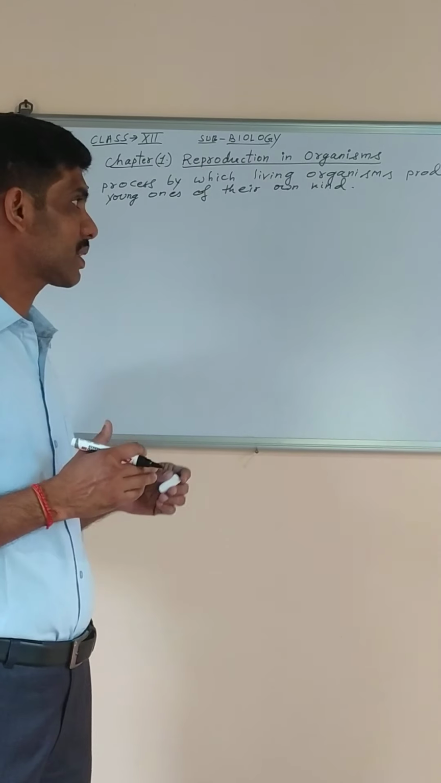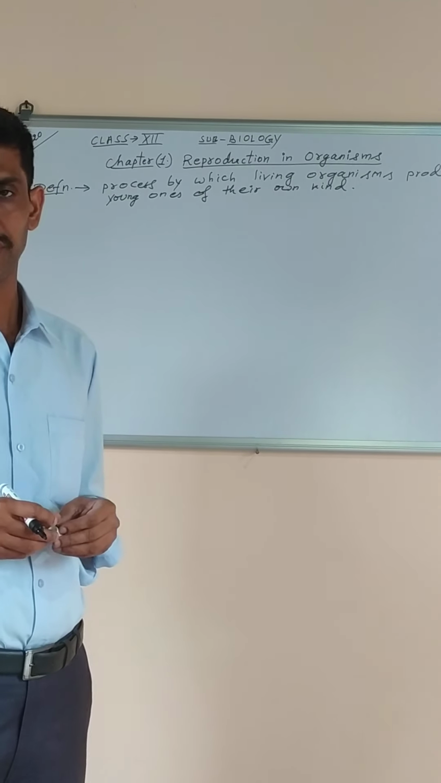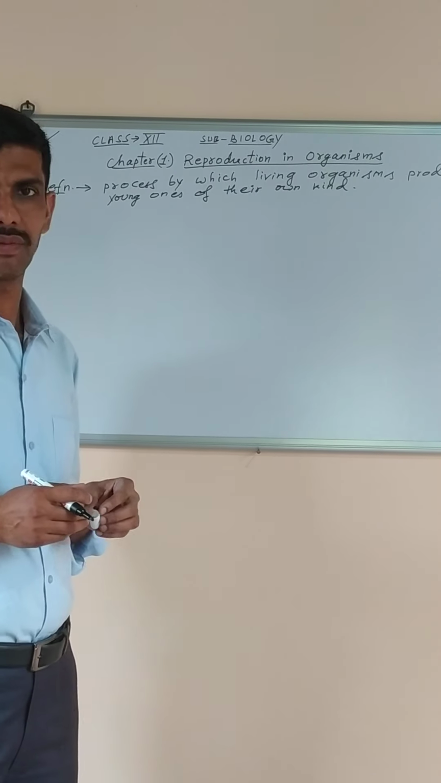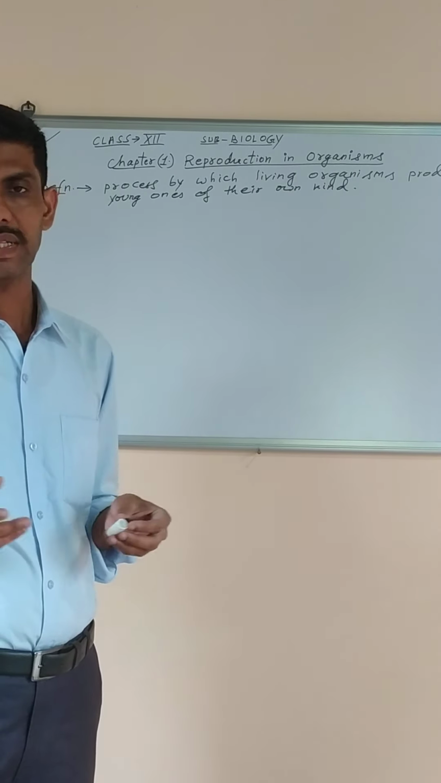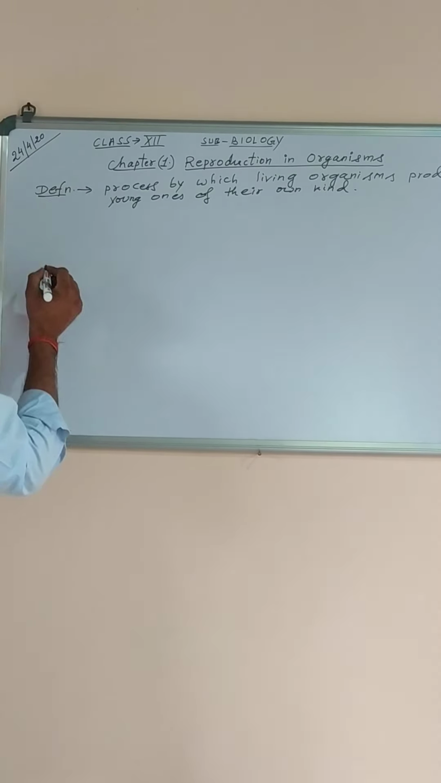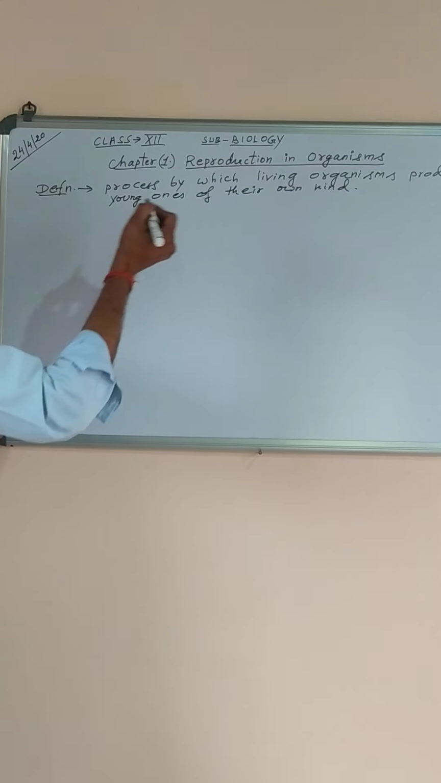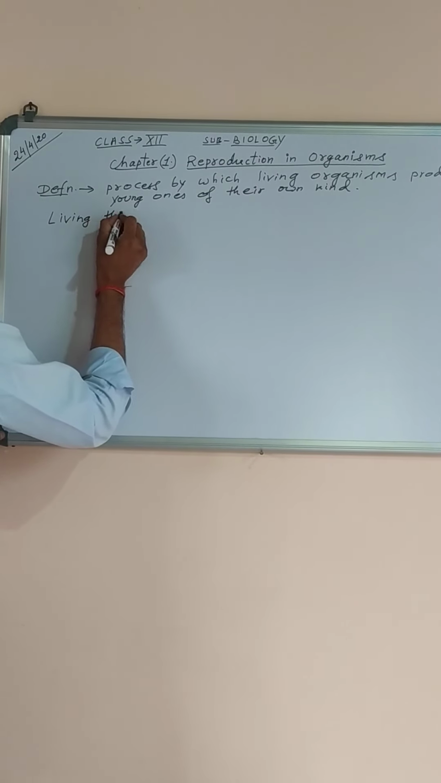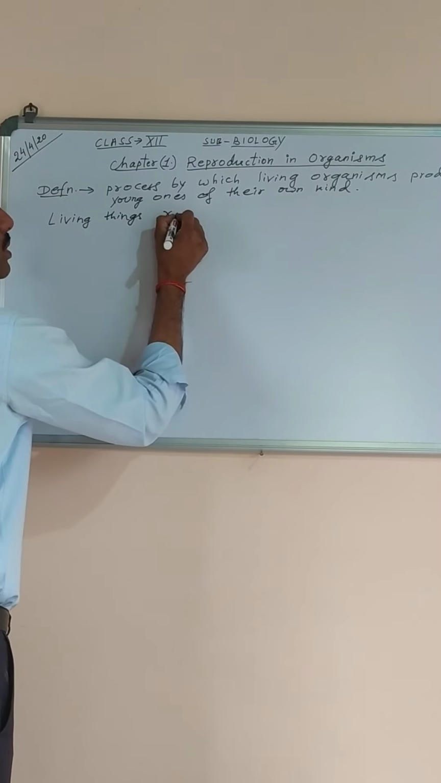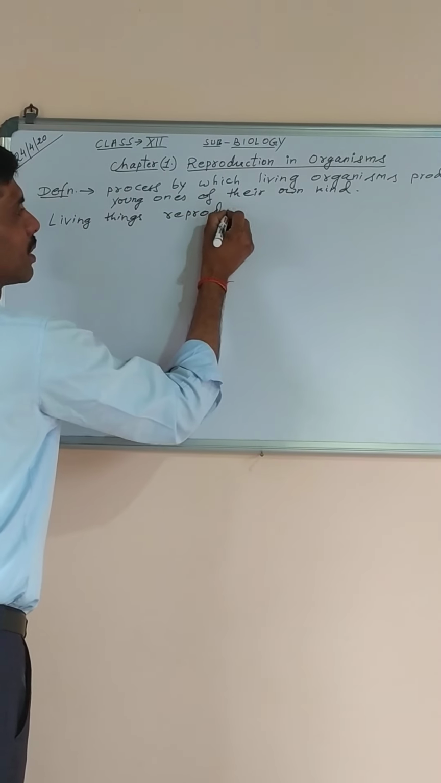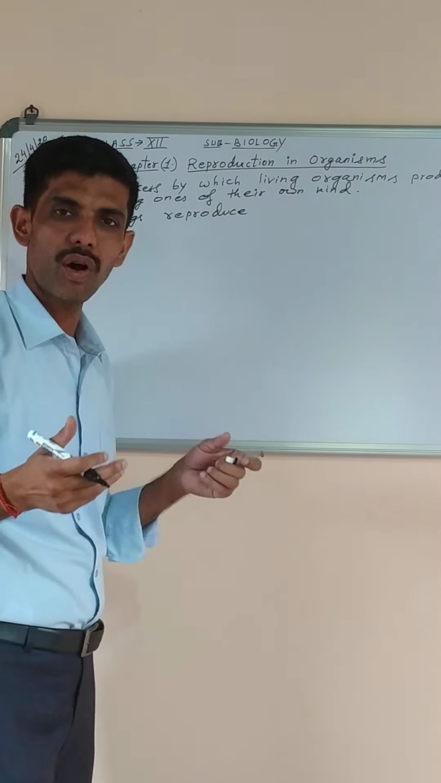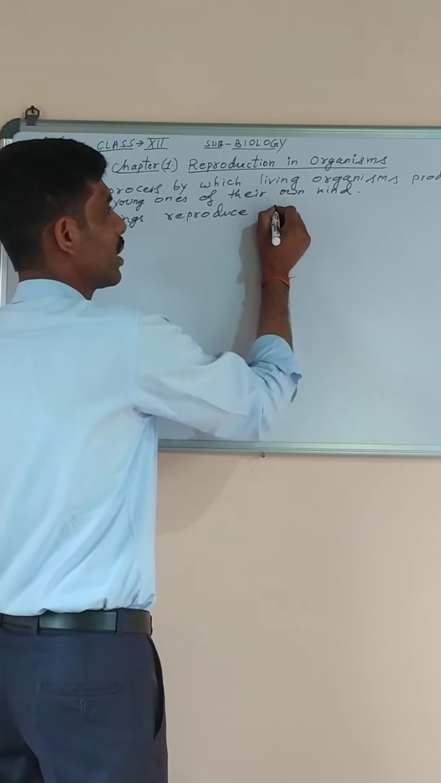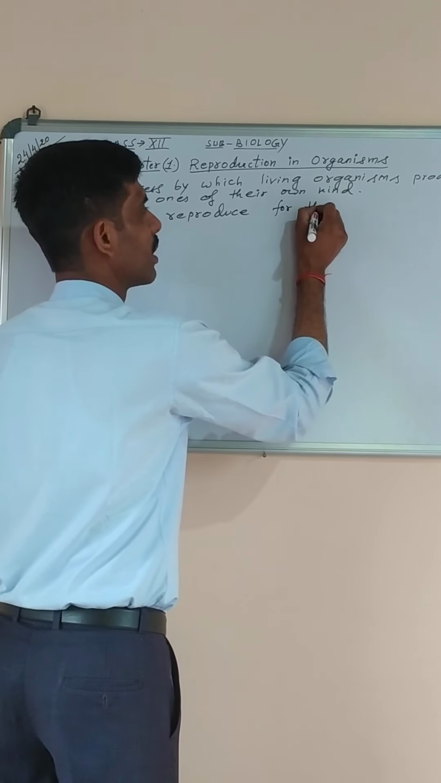So before we discuss the modes or the types of reproduction, just try to recall what is the need for reproduction. Why do animals or the plants need to reproduce? The answer is, organisms or the living things need to reproduce to produce many organisms of their own kind for the continuation of the species. Living things reproduce for the perpetuation.